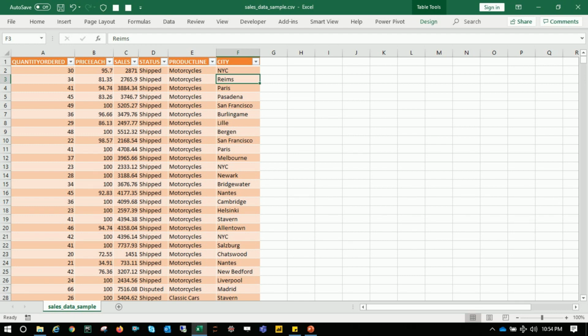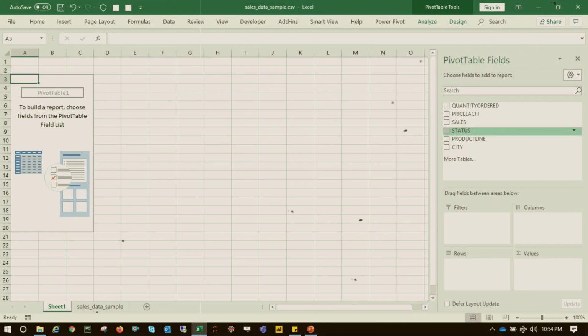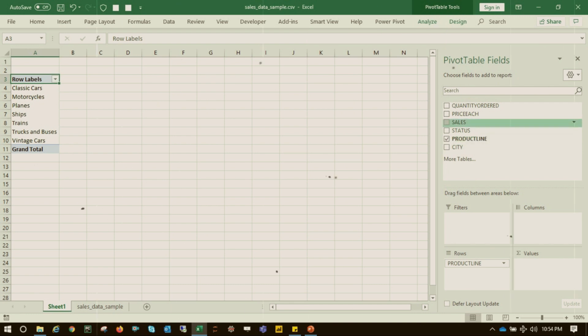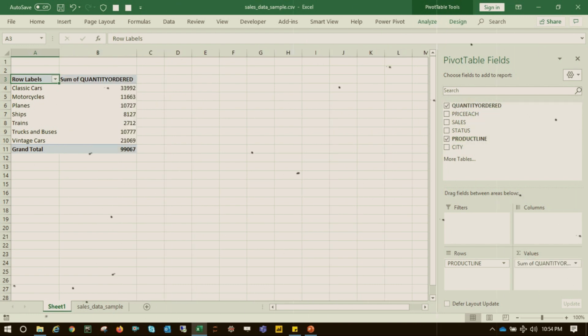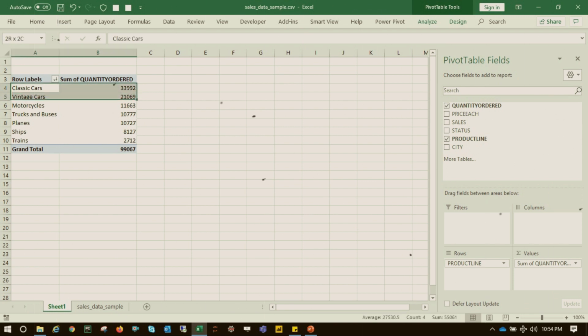So the first thing I would do is put in a pivot table, and then I would have to know what the quantity ordered is. We have so many things, so I'll put the product line on the rows and see how much the quantity ordered is. Then we got 99,000 products. Then we'll go here, sort largest to smallest, and see classic cars has the highest number. And then I'll edit this.